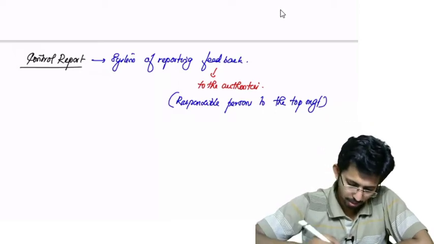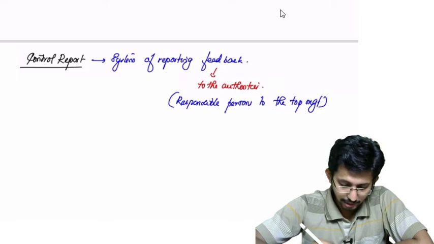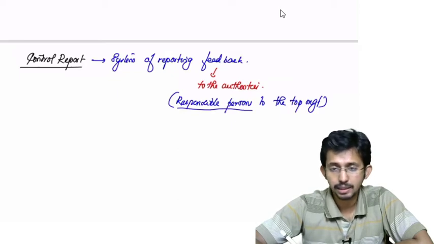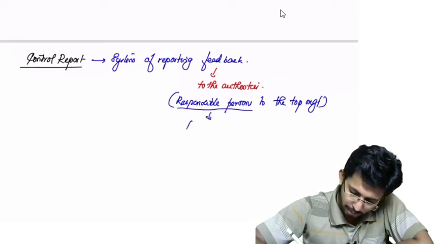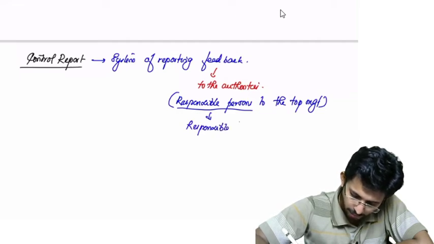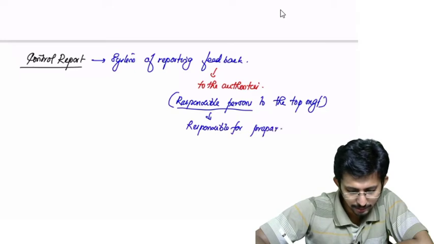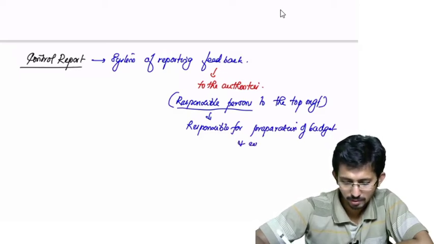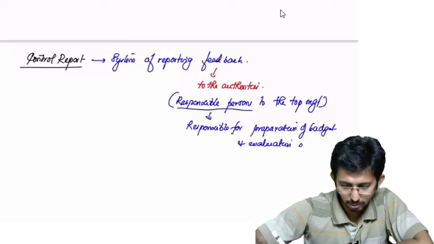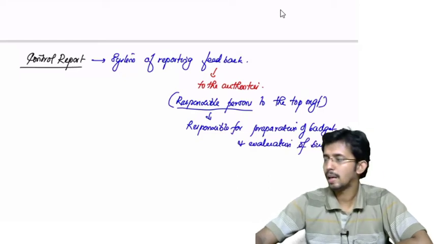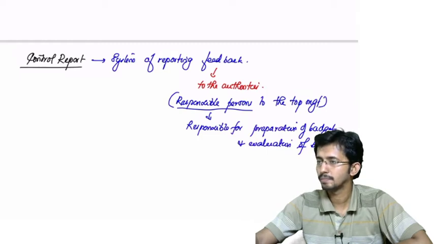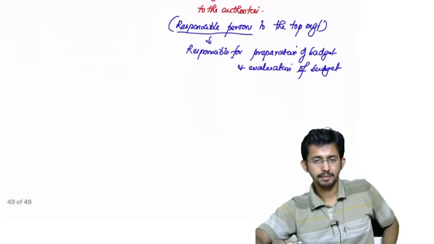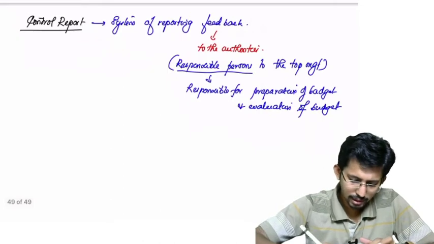Now, if the question is what is a control report, then you have to write: it is a system for reporting the feedback by the person responsible for the preparation of the budget and evaluation of the budget. So it is a system of reporting.